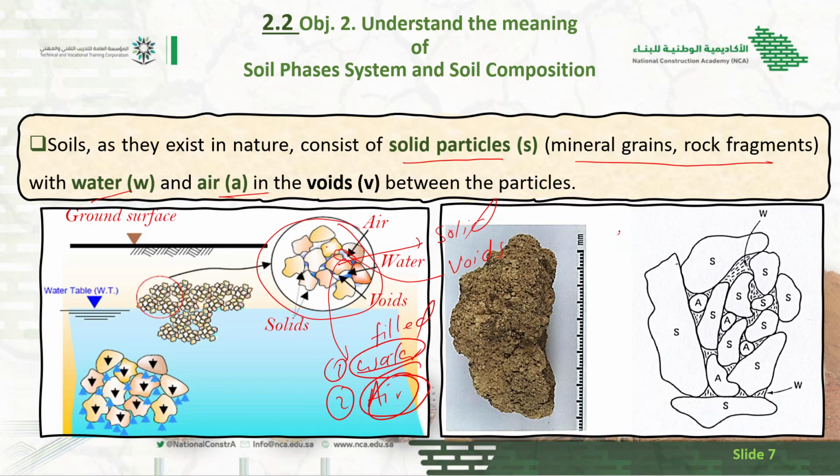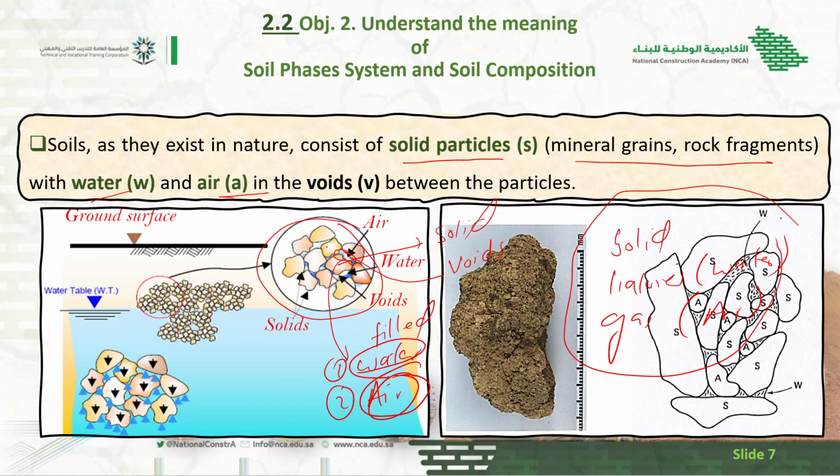So there are three things: solid, liquid in the form of water, and gas in the form of air. So soil mostly consists of these three states. Now you can see this is the soil particle, this is a solid. This is the gap between two particles, called void. This void may be filled with air or water.